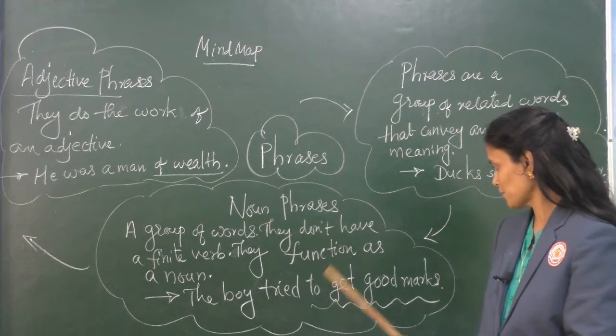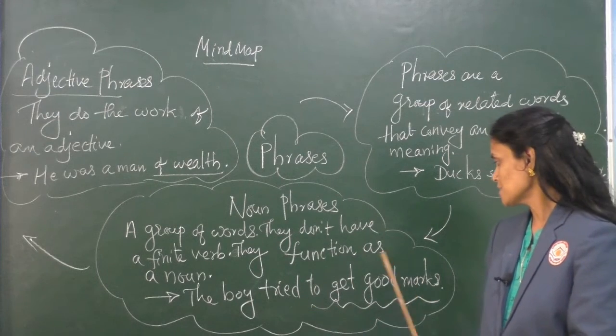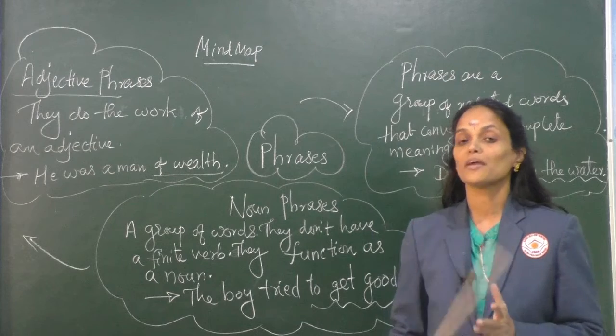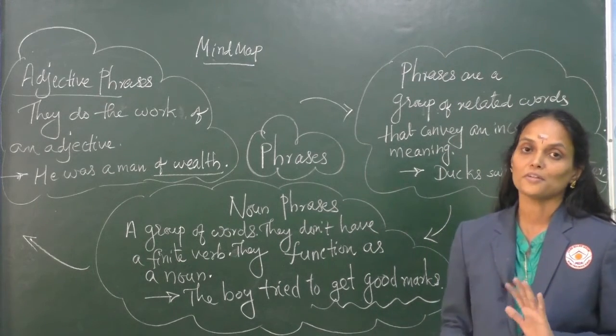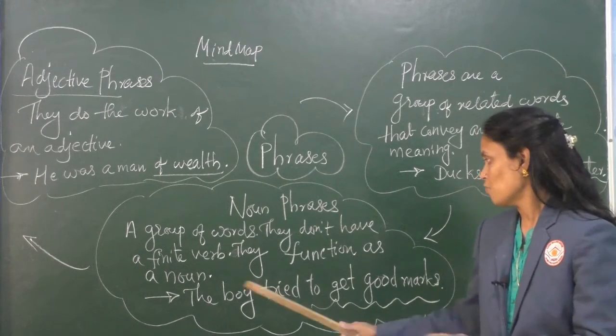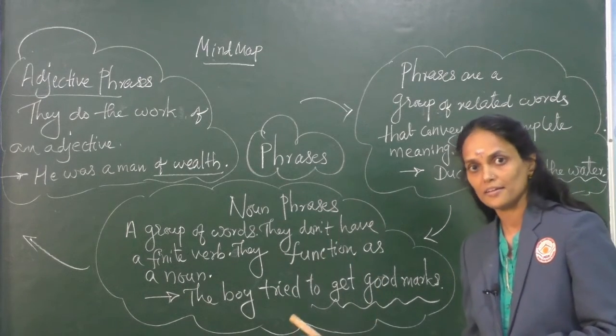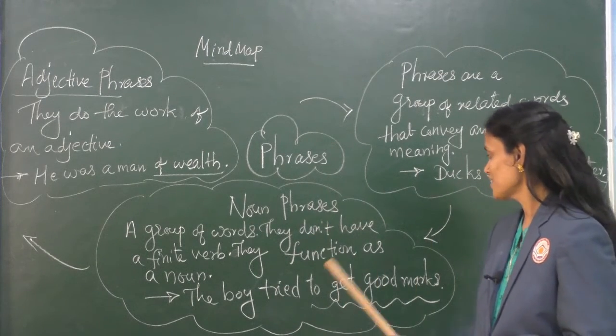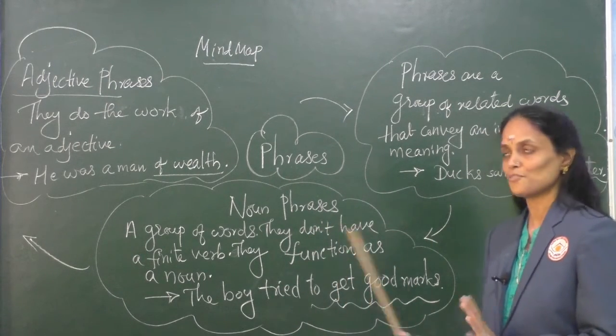The boy tried to get good marks. To get good marks is the noun phrase here. And how do we identify a noun phrase? By asking the question whom or what. What did the boy try? The boy tried to get good marks. To get good marks is the answer, the noun phrase.